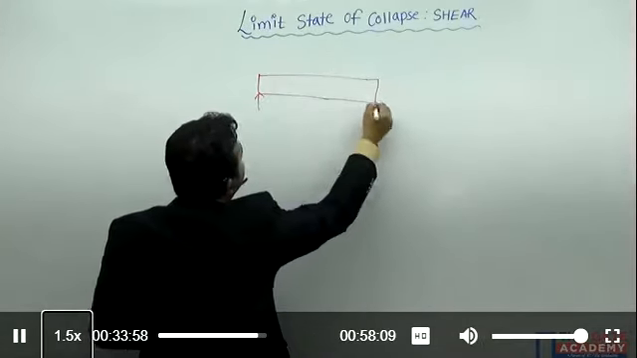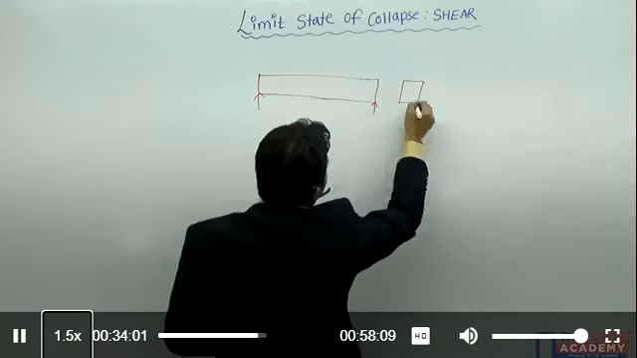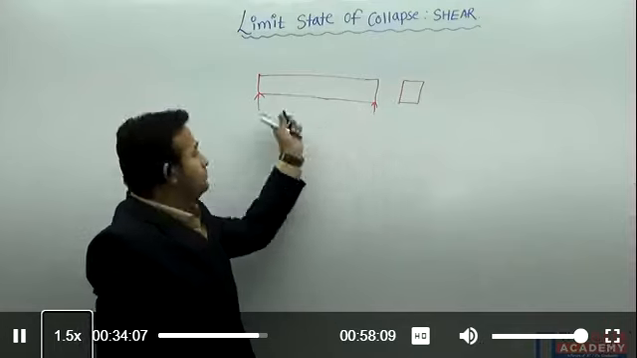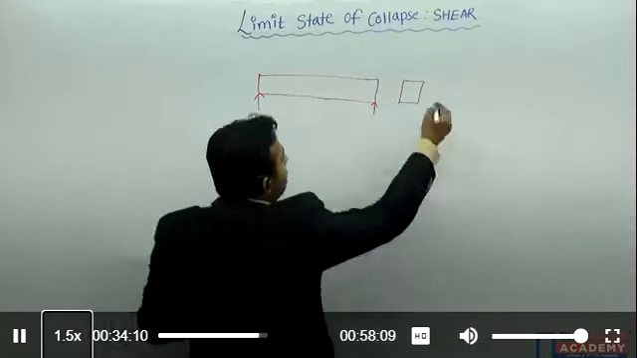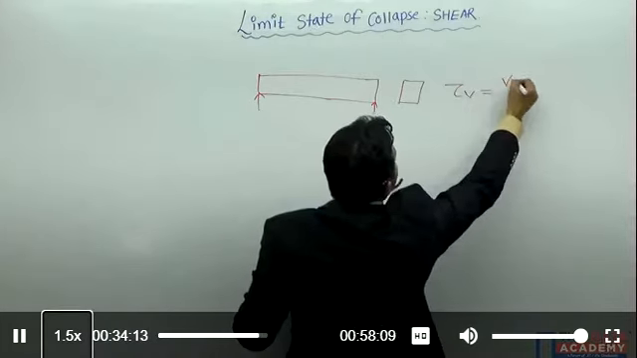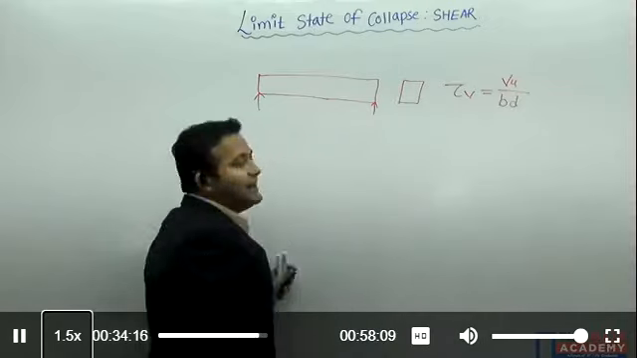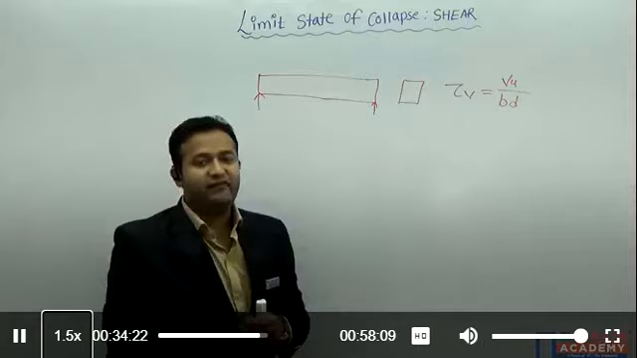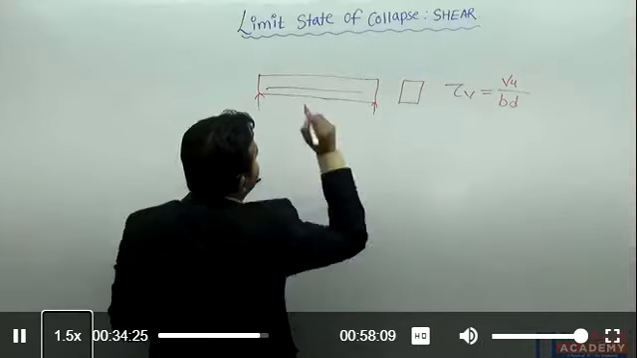This is the beam. The cross section is rectangular. So for this rectangular cross section remains constant throughout the depth, throughout the length of the span of the beam. So I know that tau V is equal to Vu divided by bd. Vu is the applied shear force and bd is the cross sectional dimensions. b is the width and d is the effective depth. Suppose the reinforcement somewhere I have provided, right?